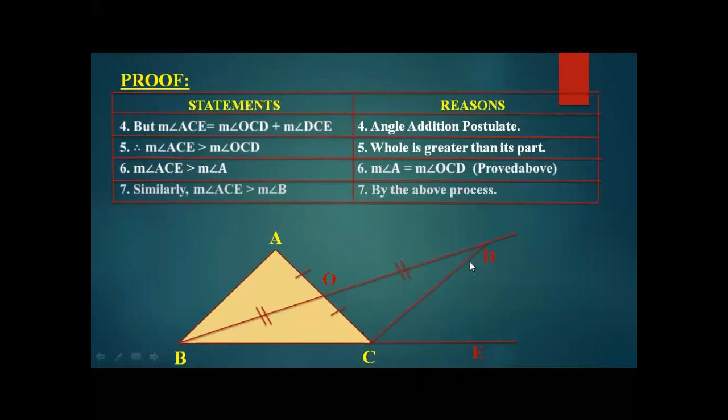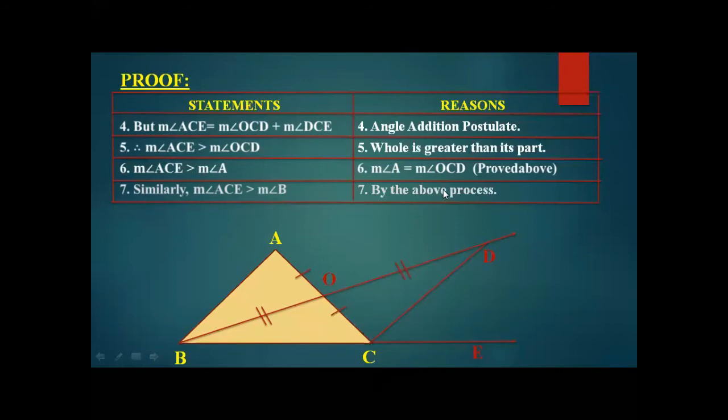But wait, what have we proved earlier? We have proved in the previous slide that angle A is equal to angle OCD. So if angle ACE is greater than OCD, it would also be greater than angle A because they both have an equal measure.